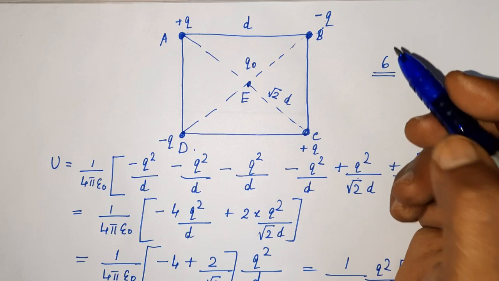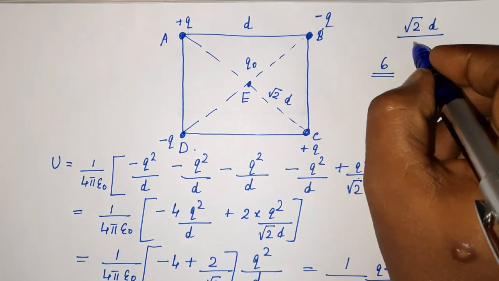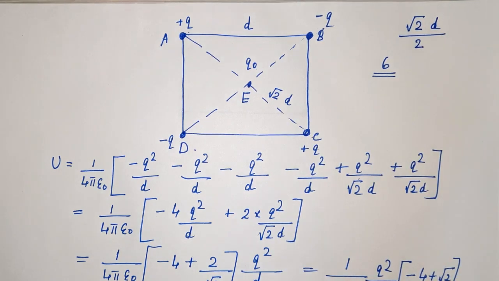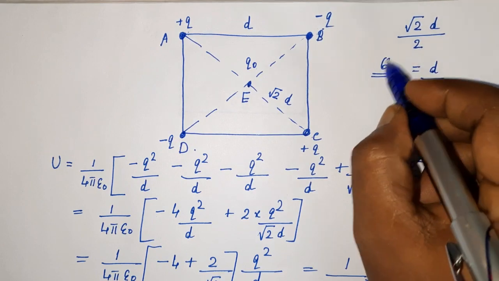Half the length of the diagonal. Length of the diagonal is root 2d. Half the length means root 2d by 2. So that is equal to d by root 2.